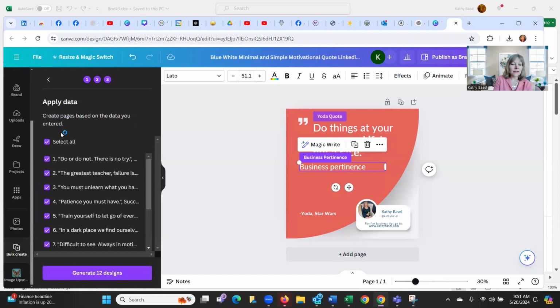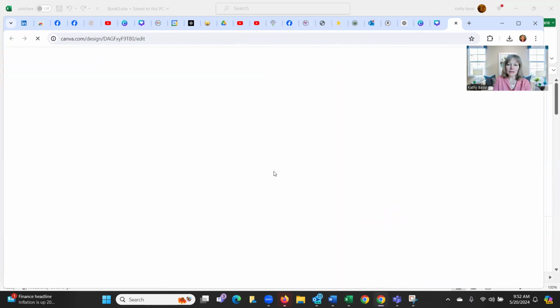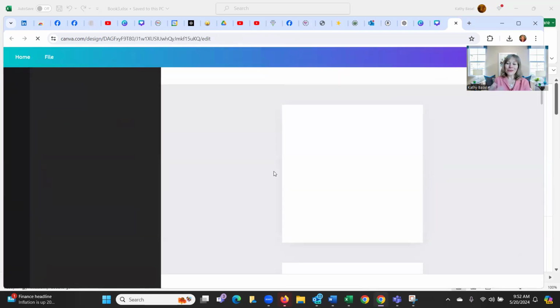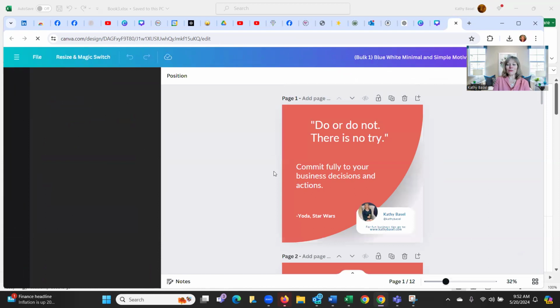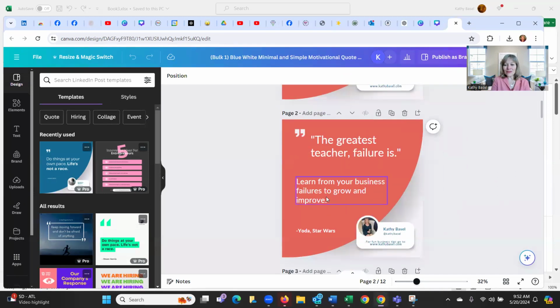And it's asking here, do you want to select them all? So if there were ones that you didn't want, you could unselect, but I'm going to generate these 12 designs and watch how quickly this unfolds for you. This is lovely. Do or do not. There is no try. Commit fully to your business decisions and actions. The greatest teacher, failure is. Learn from your business failures and grow.